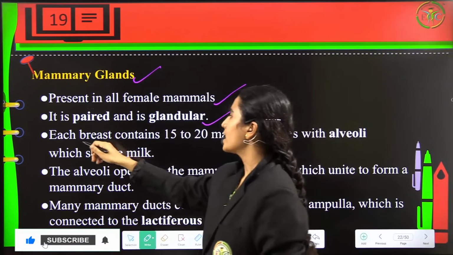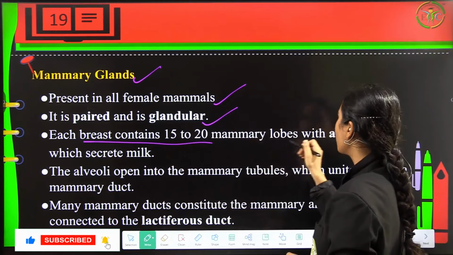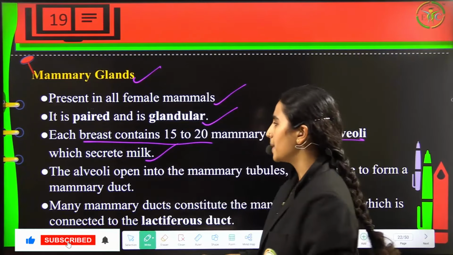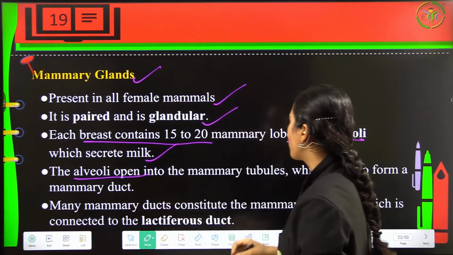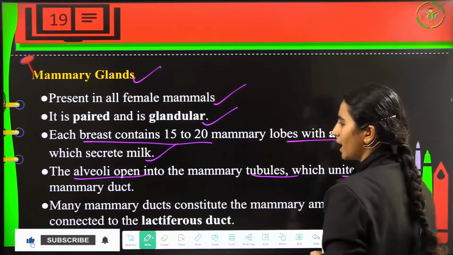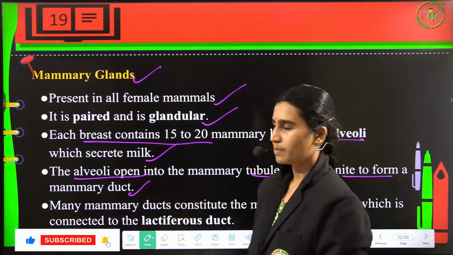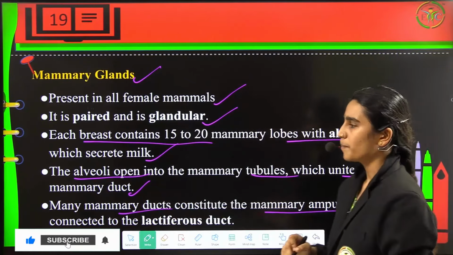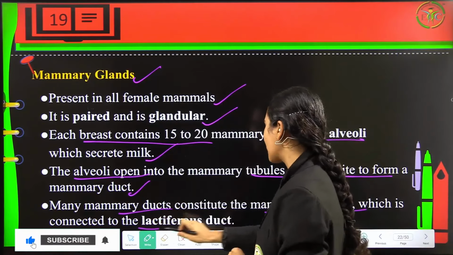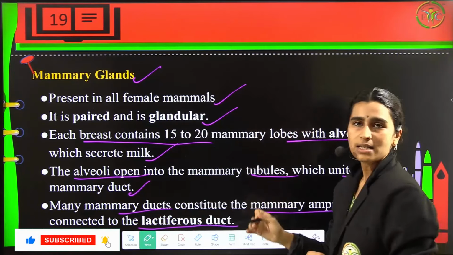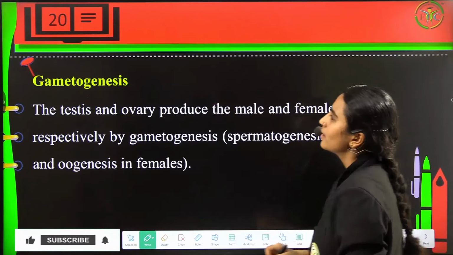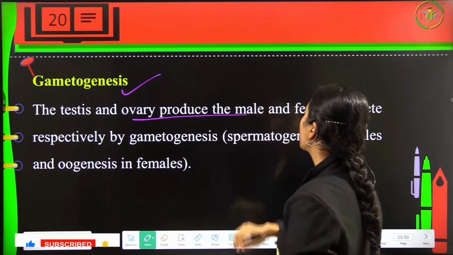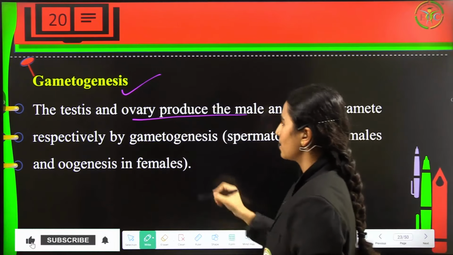Now each breast consists of 15 to 20 mammary lobes with alveoli which secrete milk. The alveoli open into the mammary tubules, which unite to form a mammary duct, and these mammary ducts constitute the mammary ampulla, which is connected to the lactiferous ducts, just behind the nipples.